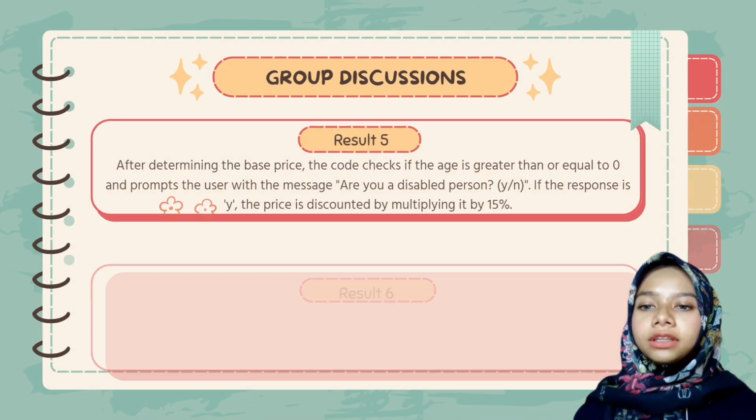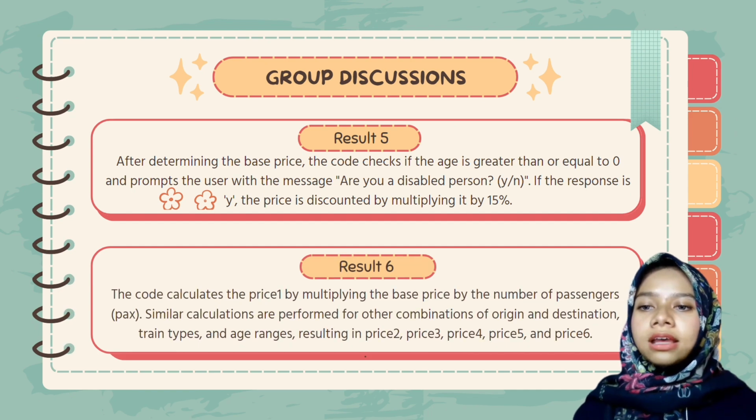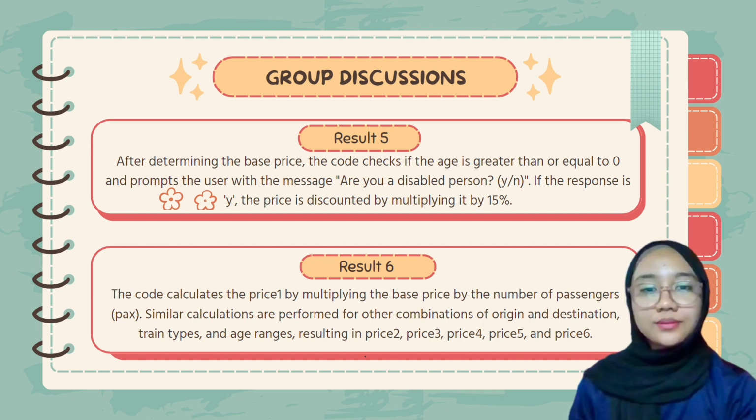Fifth, after determining the base price, the code checks if the age is greater than or equal to 0. It prompts the user with the message, "Are you disabled person? Y or N?" If the response is Y, the price is discounted by multiplying by 0.15. The code calculates price1 by multiplying the base price by the number of passenger packs.